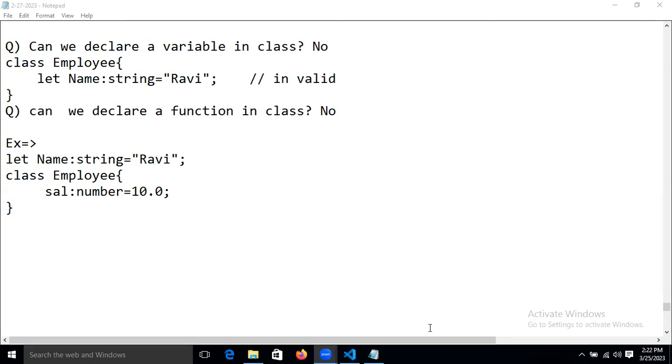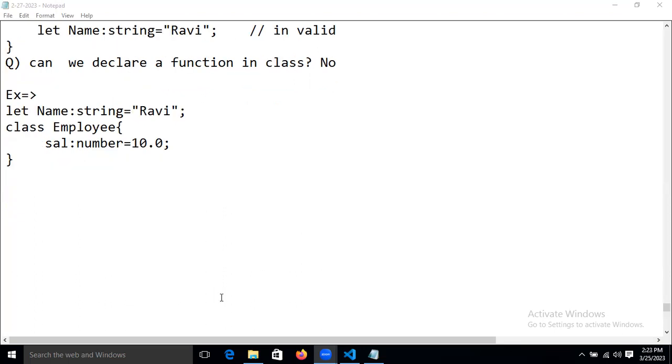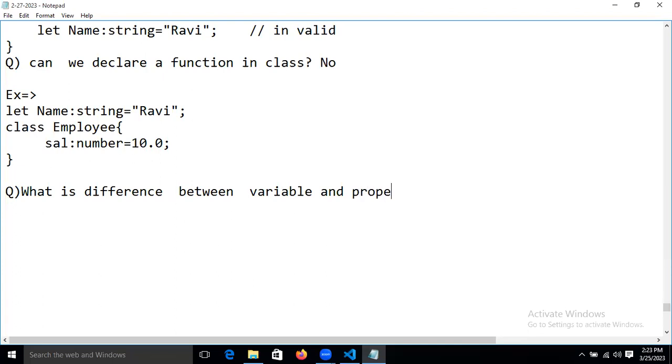Right, now let's discuss the next level discussion, guys. Based on this, we can prepare a question. Now I'm preparing one question. Our question is: what is the difference between variable and property? This question is arising in your brain or not? Come on. Yes, Ravi. And let's prepare one more question.